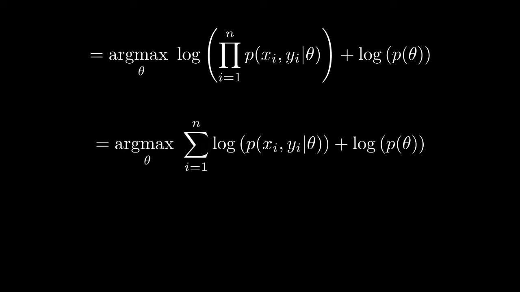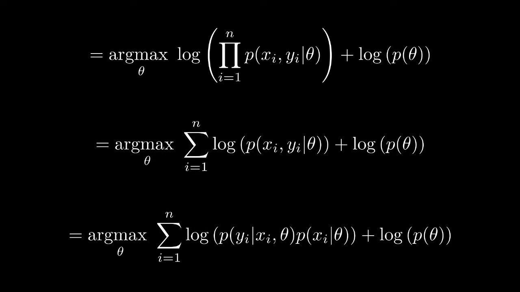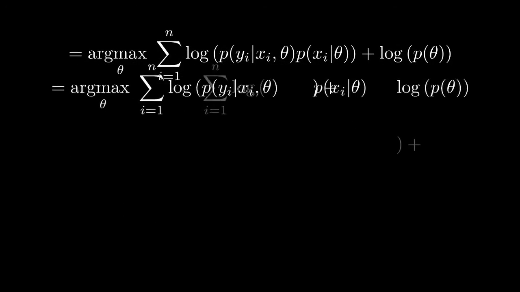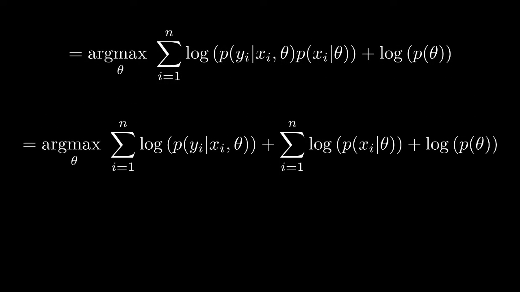Remember that we assume that the label depends on the data point for all data points, so it's natural to re-express the probability of x_i and y_i given theta as the probability of y_i given x_i and theta times the probability of x_i given theta. We'll use the properties of logarithms to again split up this term on the left, and this will be the final expression which we will analyze for the rest of this video.